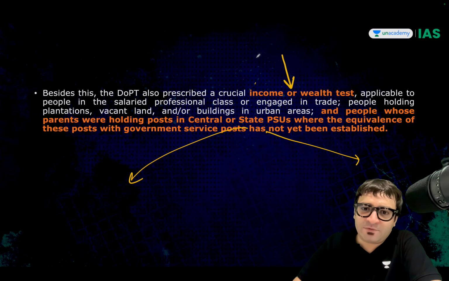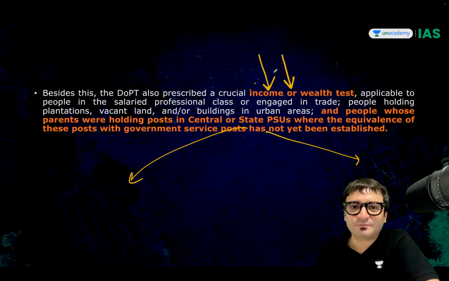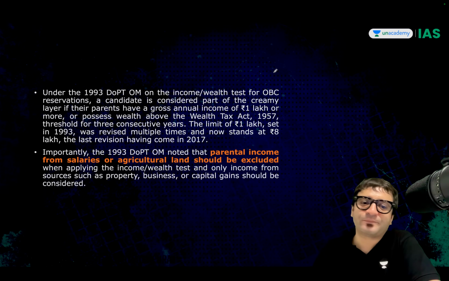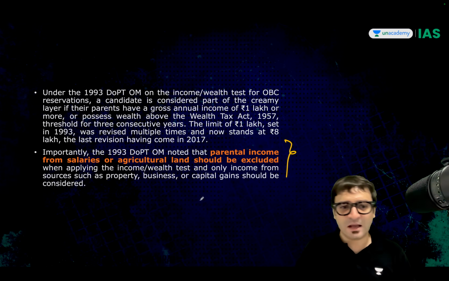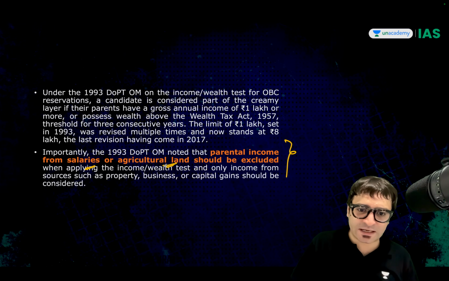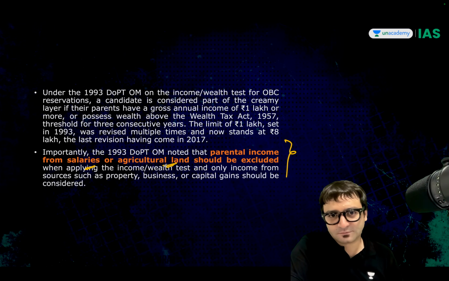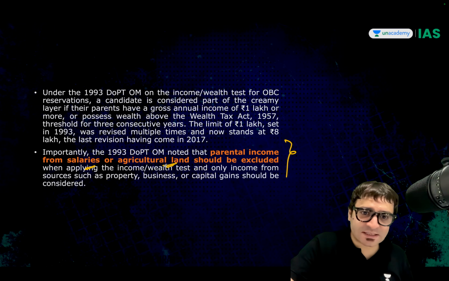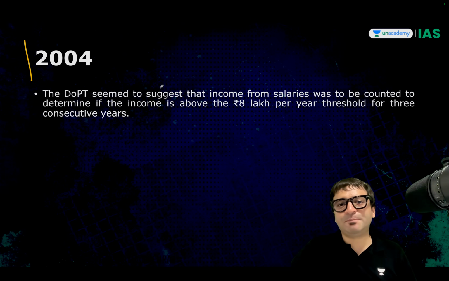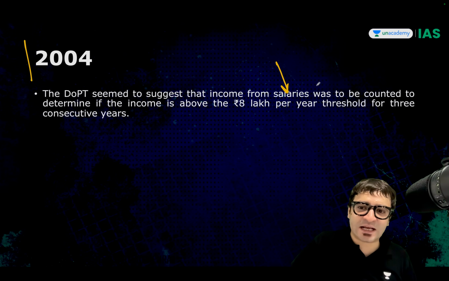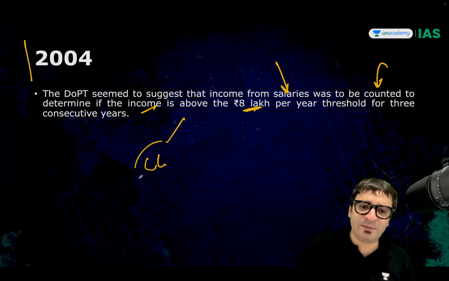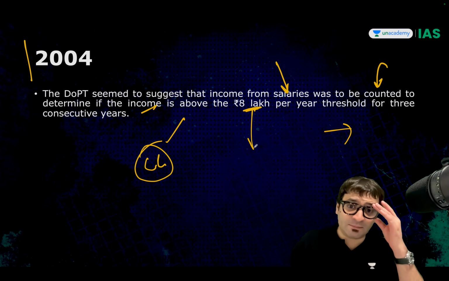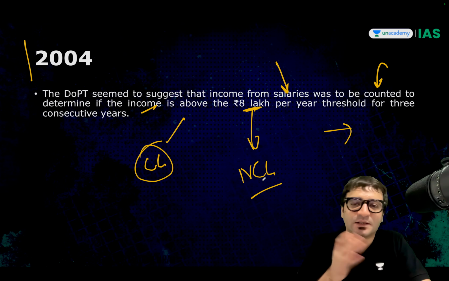So for them, we will go for the income or wealth test. And what is this income or wealth test? We will see what is your parental income, but we will exclude the income from salaries and agricultural land. But in 2004, the Department of Personnel and Training said income from salaries will also be counted to determine whether you are from creamy layer or non-creamy layer. If you have income above 8 lakh, you belong to creamy layer, you will not get reservation. If you have income less than 8 lakh, you are from non-creamy layer, you will get reservation.